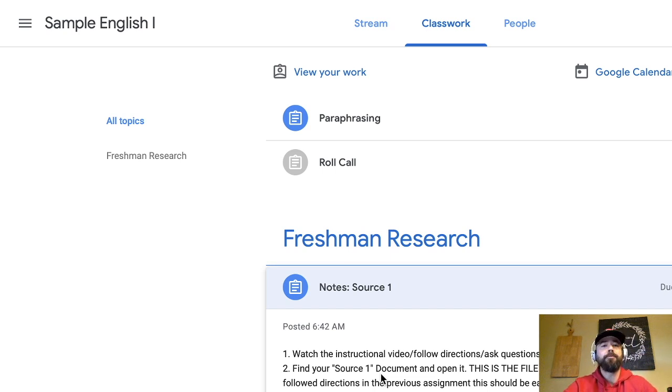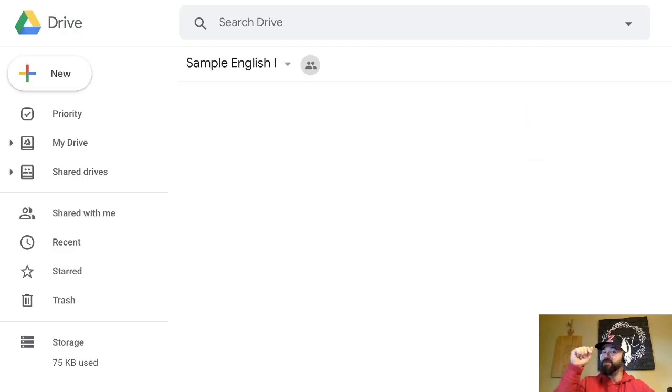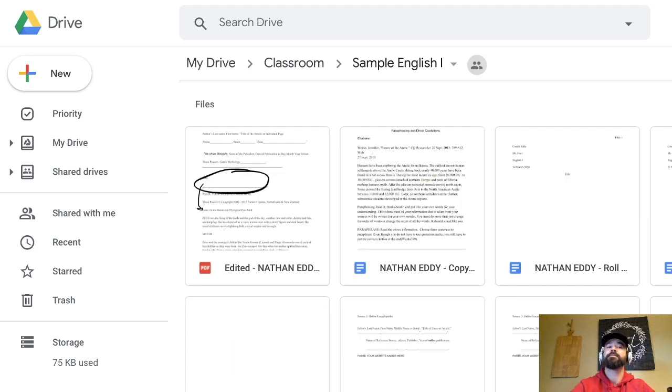So right here in this assignment, I'm in the classwork tab. There's a class drive folder link up here at the top. Now you can get here several different ways. It's just like a lot of this stuff, there's a lot of different ways to do this, but this is the easiest way. If I click that class drive folder, it's going to take me into this class, just this class, in my drive.